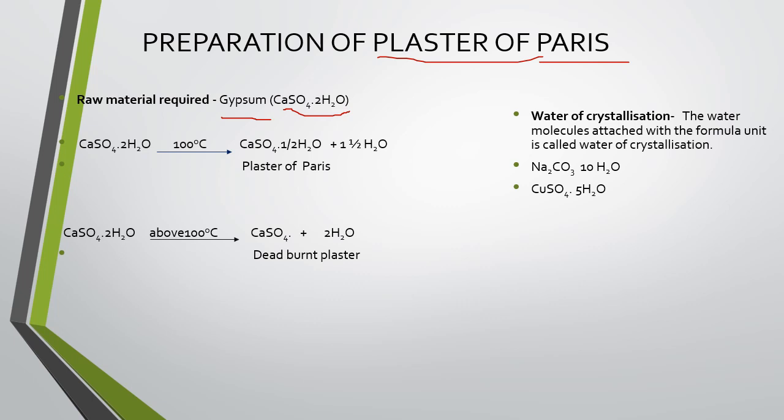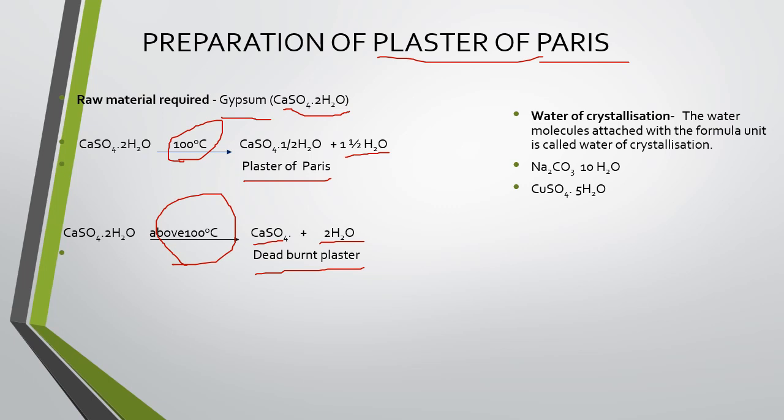When gypsum is heated at 100 degrees Celsius, it loses 1.5 molecules of water with the formation of plaster of Paris. Dear children, if the gypsum is heated above 100 degrees Celsius, then it can lose all the 2 molecules of water and becomes anhydrous calcium sulfate, which is known as dead burn plaster.